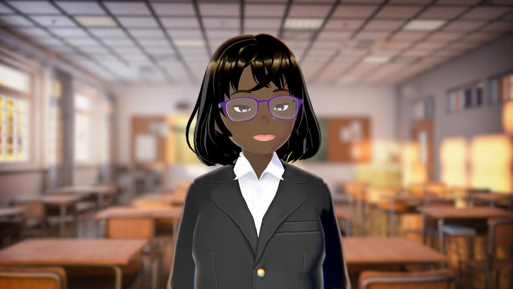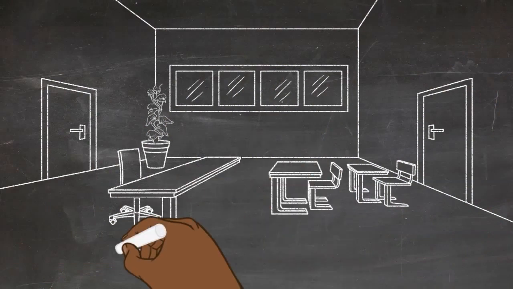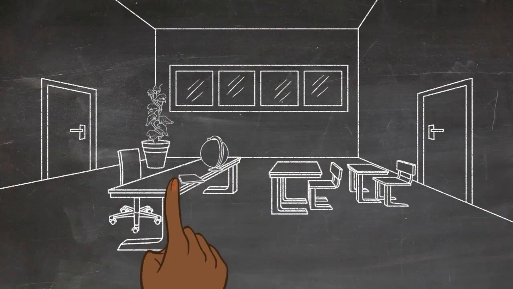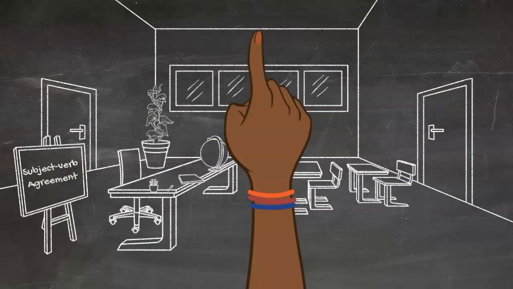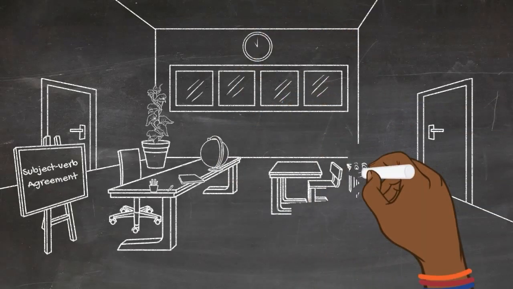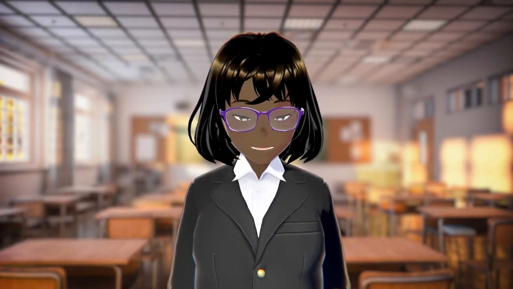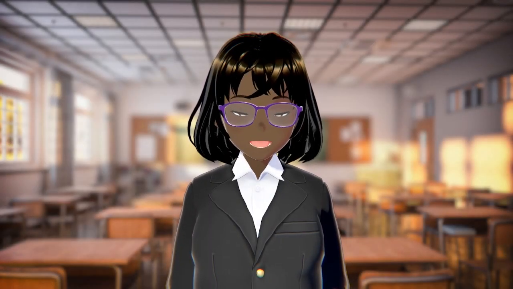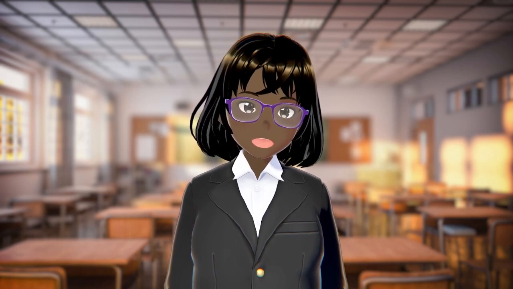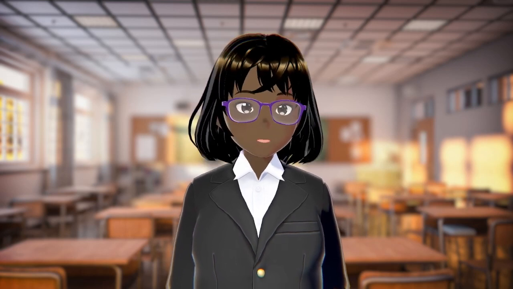Today we're going to talk about subject-verb agreement. Think about the sentences that you write and read. Those sentences are formed a certain way. They all have subjects and also predicates. Before we go into subject-verb agreement, let's go over what subjects and predicates are.